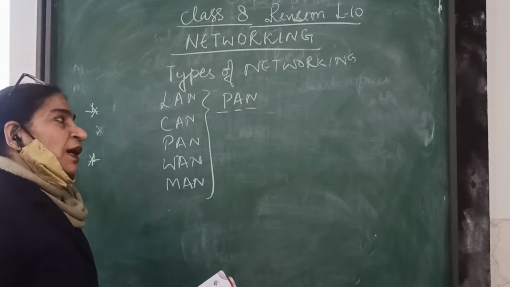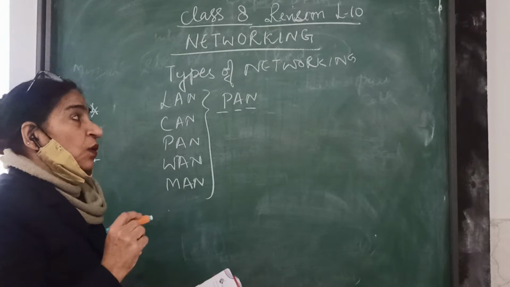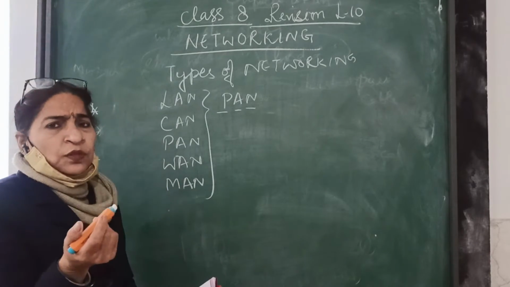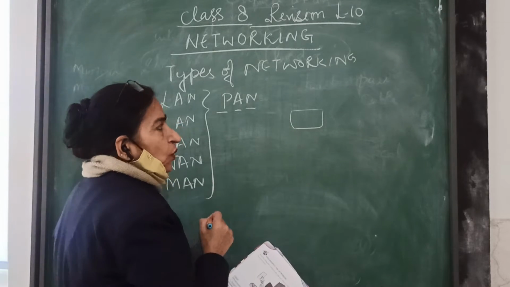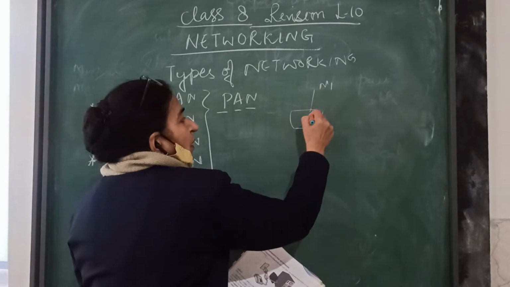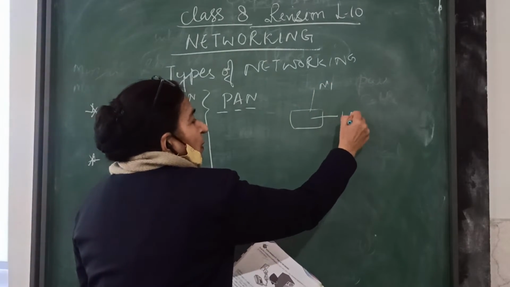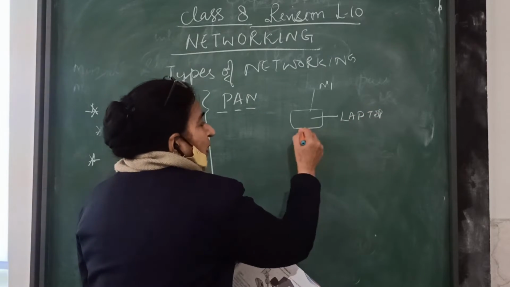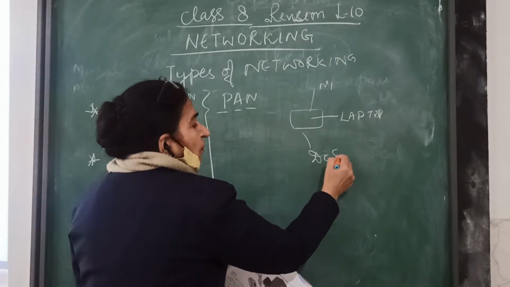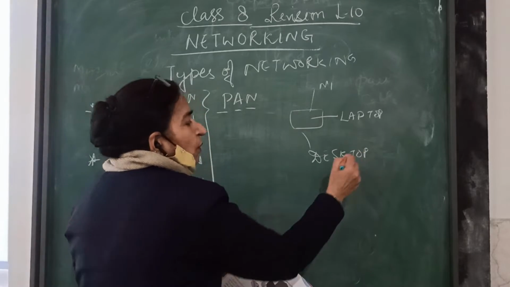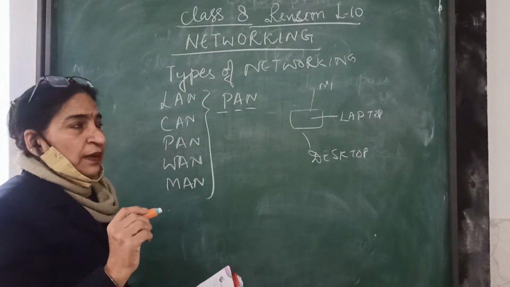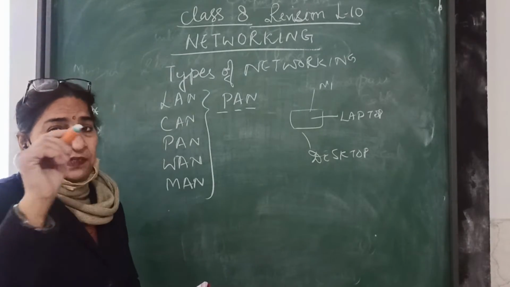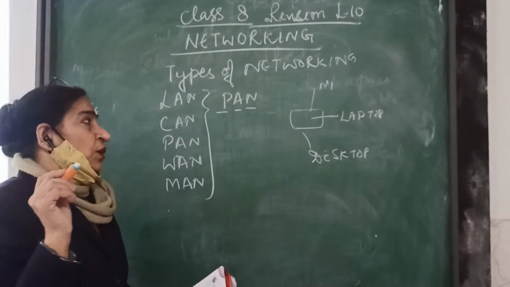By the name itself we will come to know that these are networks which are used in home for attaching. Suppose this is your main server at home, you attach mobile, you attach laptop, okay? Further we can attach also your desktop, whatever is available at home that you can connect with that main server, that is called PAN. The limitation is it is limited to a small area only.